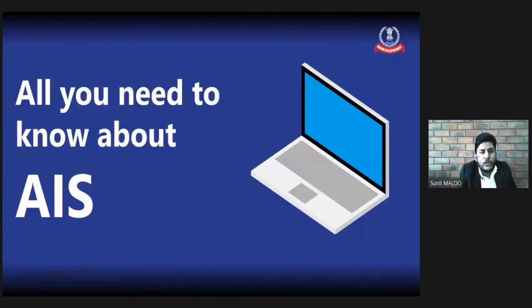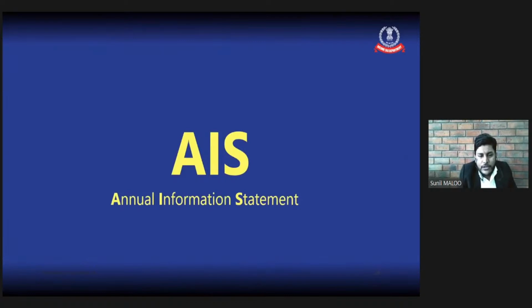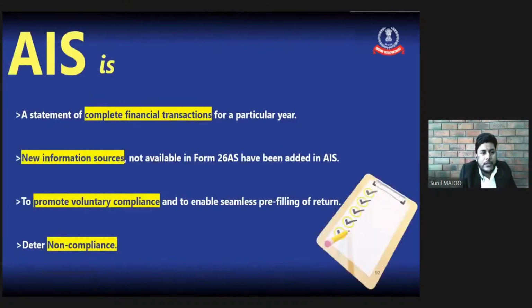Here we will discuss all you need to know about the AIS. AIS stands for Annual Information Statement. This is one type of new 26AS. The AIS is a statement of complete financial transactions for a particular year. The focus is on the words complete financial transactions. So this document will contain, holistically, each and every transaction of the assessee which is reported to the government by various authorities. We will discuss.